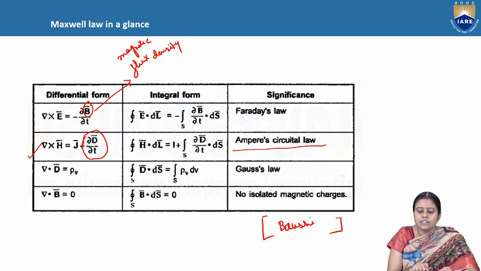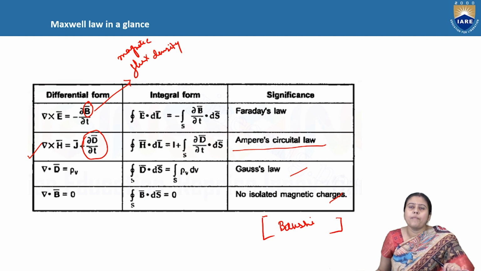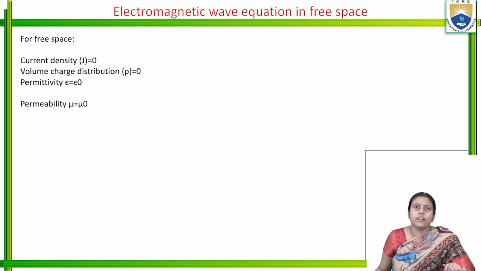Div D is equal to rho v. This we got from Gauss law. And div B is equal to 0. We got it from the Gauss law of the magnetic field. So the total electromagnetic wave equations are based on Maxwell's equations.